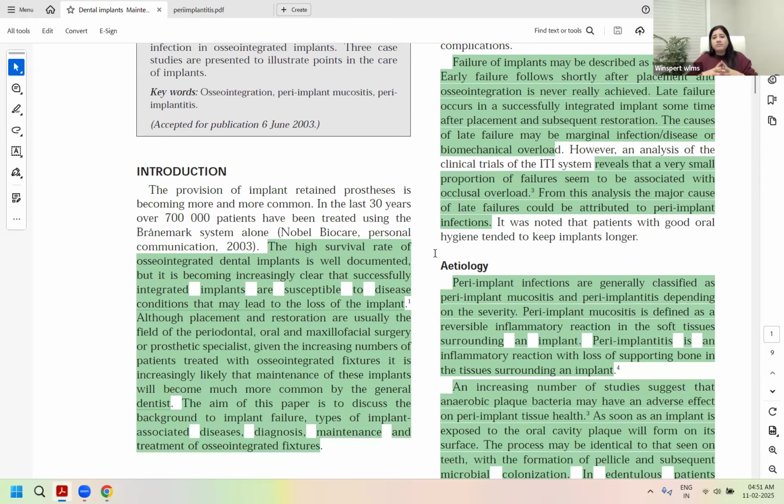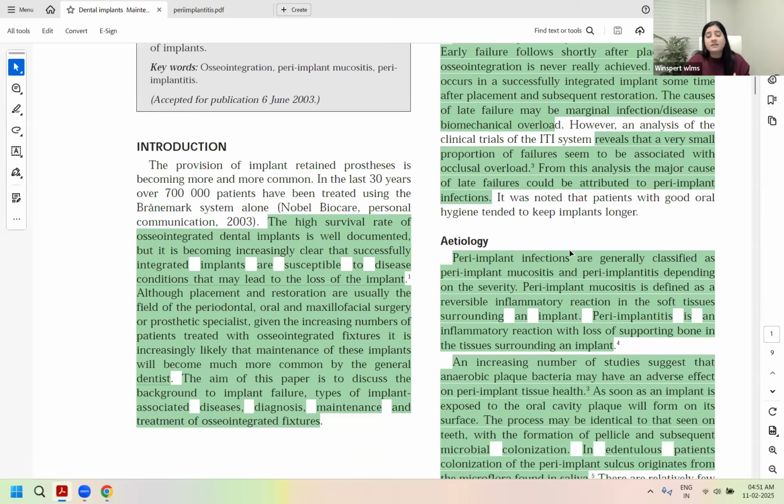Now, some late failures can also be associated with occlusal overload, but usually that's really less in proportion. Occlusal overload initially only will show you the challenges. So the late failures will mostly be around the peri-implant disease or infection.